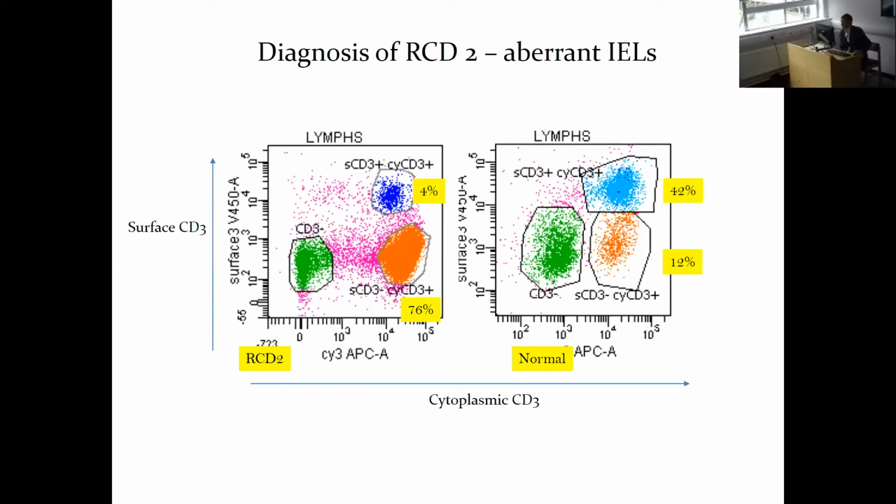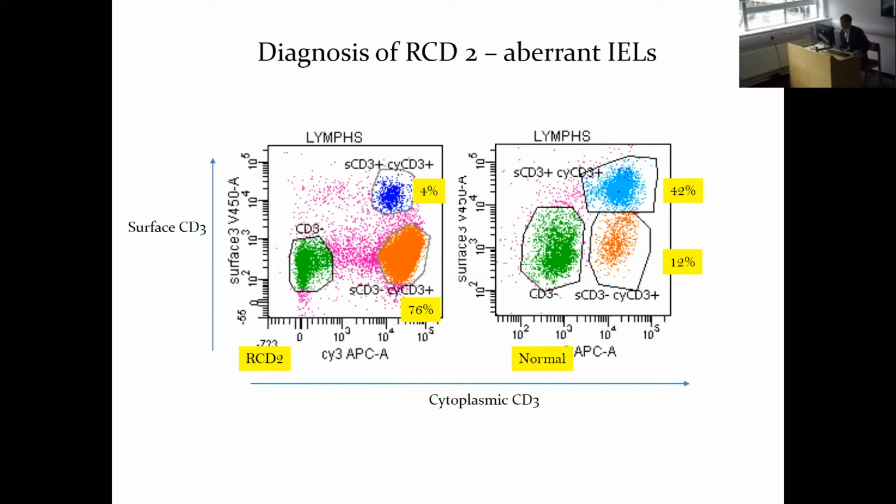And on the left is an individual with type 2 refractory celiac disease diagnosed in our center last year. And on the right is a normal non-celiac individual. And you can see, as I said, that these aberrant lymphocytes are present in under 20% of the lymphocytes that are separated in a normal individual. And that's why we have this cutoff to be able to diagnose the condition.